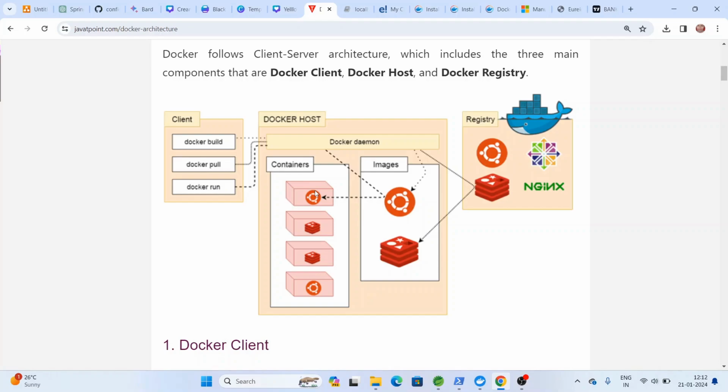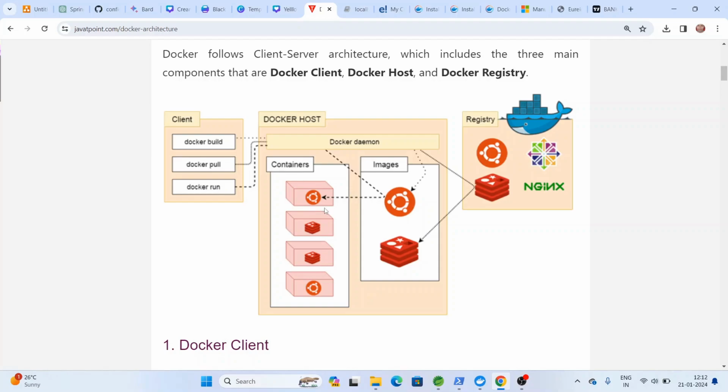If it has to communicate with other applications running in other containers, the Docker daemon provides the way to communicate independently with other services running in a different container.